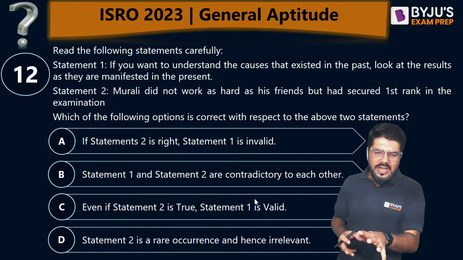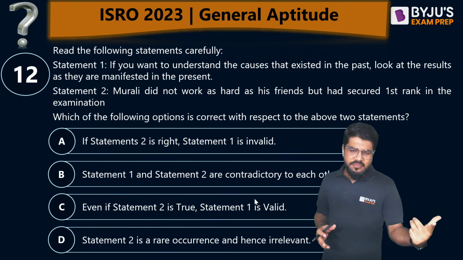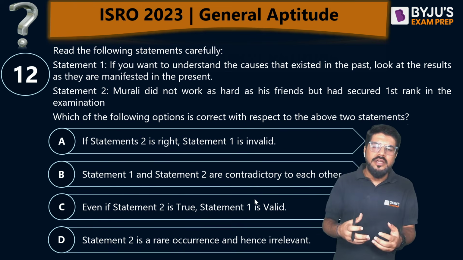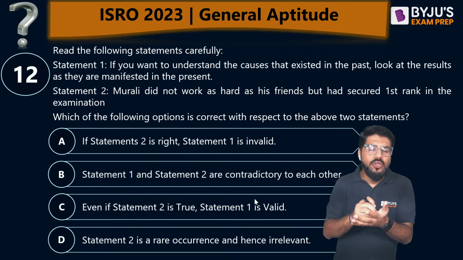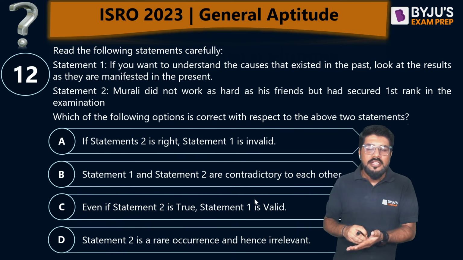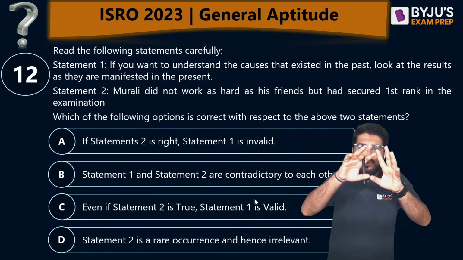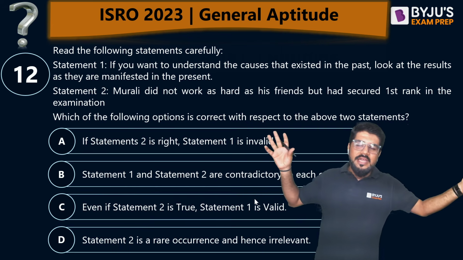He secured first rank, but it doesn't prove that he worked very hard in the past as compared to some of his friends. And you can sometimes try to apply it to GATE also. There are several students studying day and night for GATE, but just mugging up the formulas, solving basic questions, solving their favorite subject, not all subjects. But there is another student who knows the clear weightage analysis. He's not working as much. Maybe another student is working 10 hours, 12 hours a day.